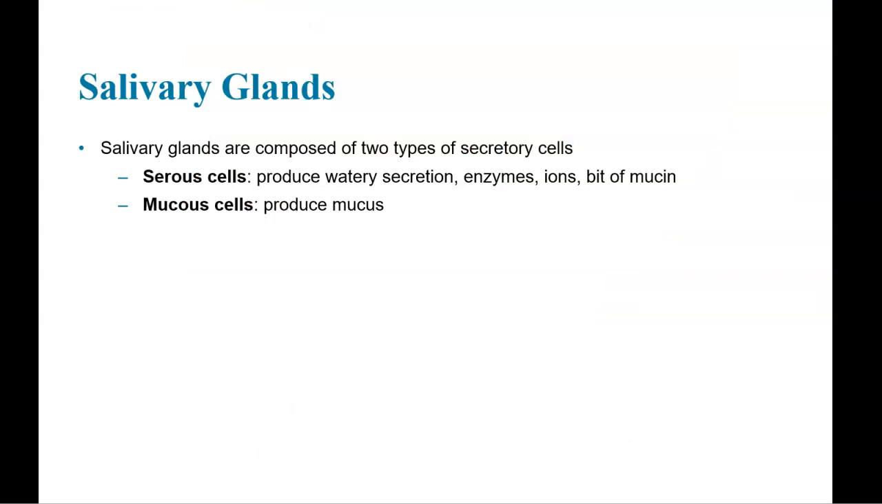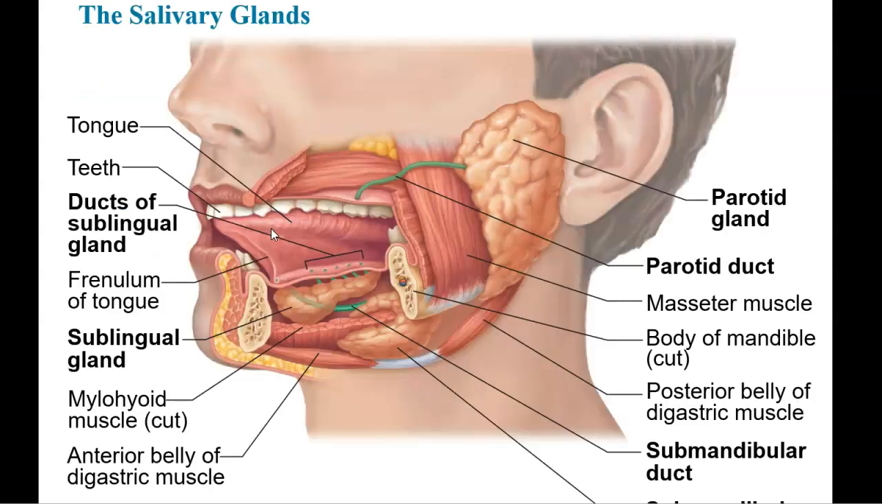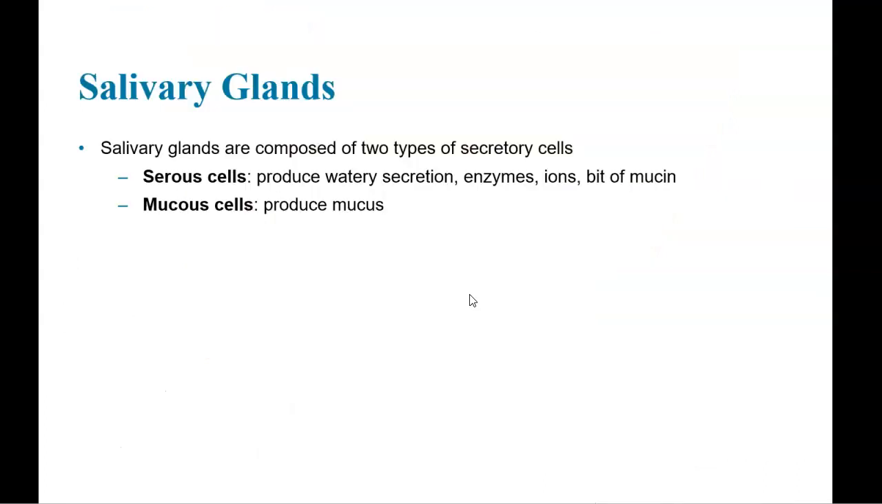The salivary glands are composed of two types of secretory cells. There's the serous cells, which produce the watery secretion, enzymes, ions, and a bit of mucin. And then there's the mucus cells, which produce mucus. So these are all salivary glands, but what they secrete does differ. The sublingual gland is the one that mainly secretes mucus. The submandibular and the parotid salivary glands mainly secrete the watery secretion.